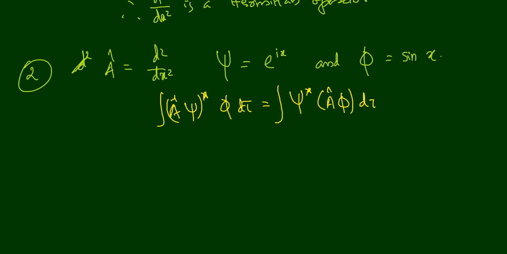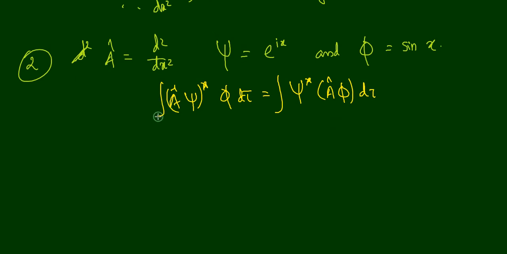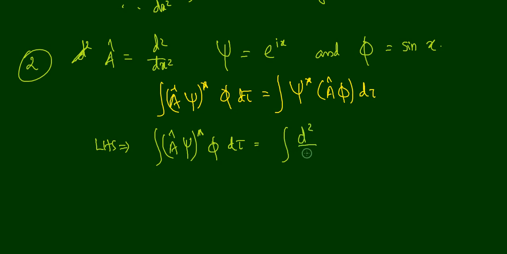So in our case, a cap is equal to d square by dx square. Let us take the left hand side of the equation, LHS. LHS is integral a cap psi star phi d tau, that is equal to integral a cap psi. What is a cap psi? d square by dx square of psi.